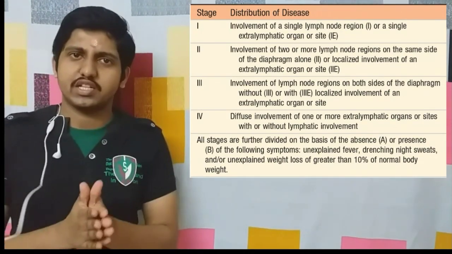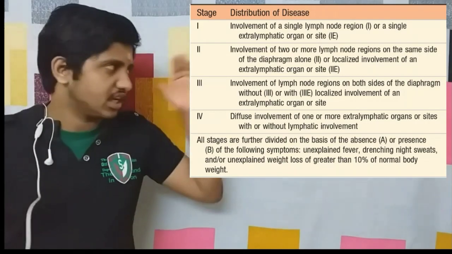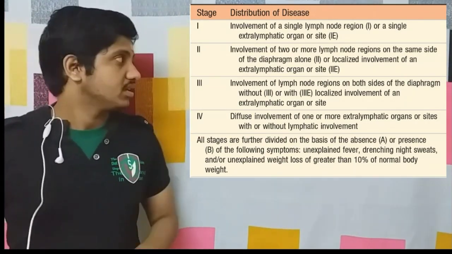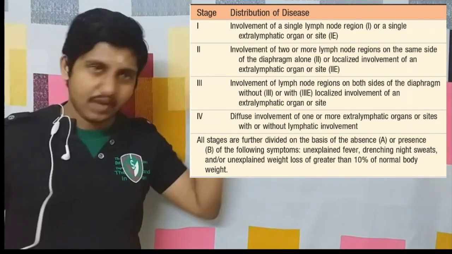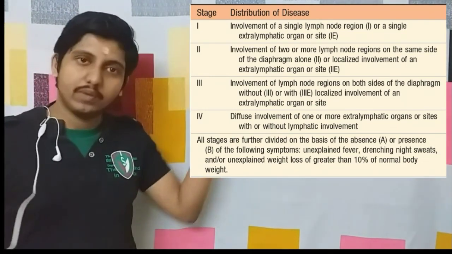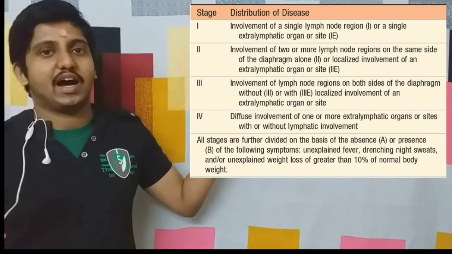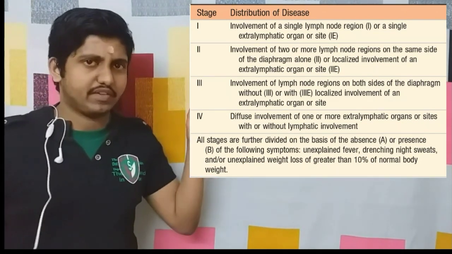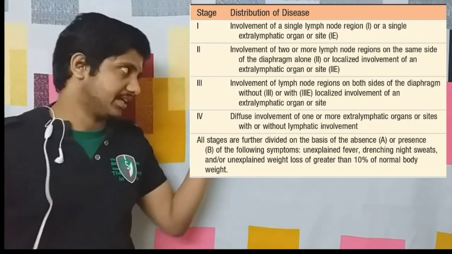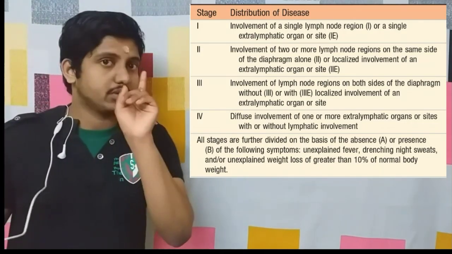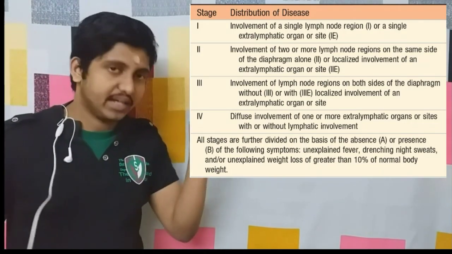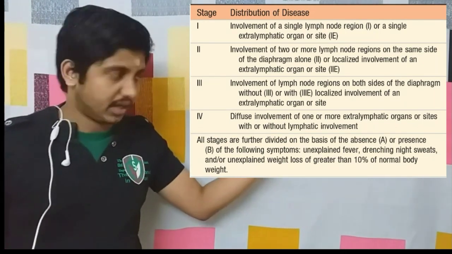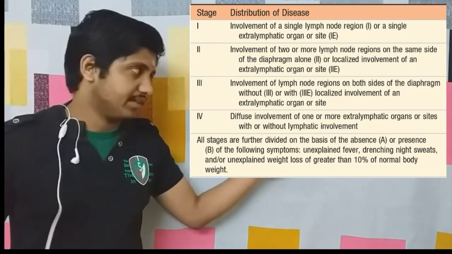The stages of Hodgkin's lymphoma are very easy to remember: stage 1, 2, 3 and 4. What are the differences? In stage 1 there can be involvement of only one lymph node, without a localized involvement of any extra lymphatic organ or site. In stage 2, the only difference from stage 1 is that 2 or more lymph nodes are affected, with or without involvement of extra lymphatic sites.